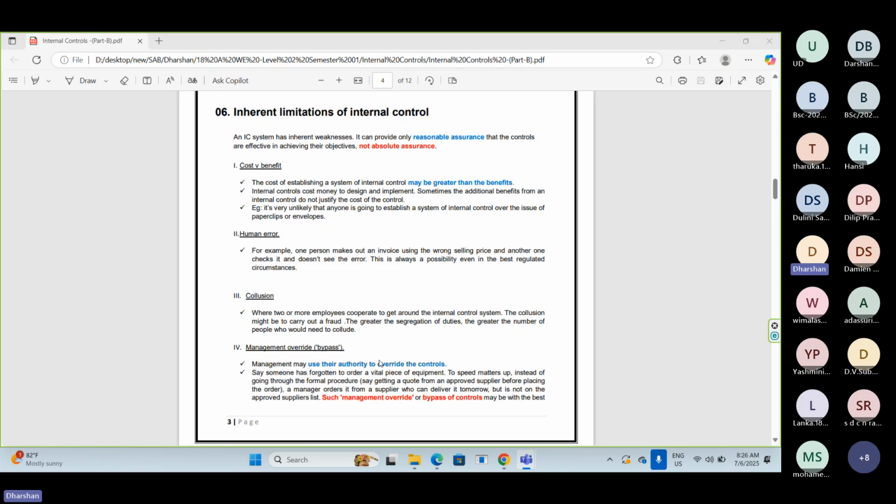Can you give absolute assurance? What is meant by absolute assurance? You are going to say this company's internal control effectiveness is 100% good. That's a 100% correct assurance you are giving, which is called absolute assurance.